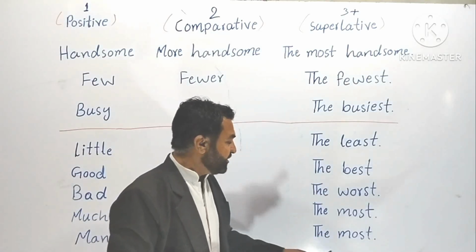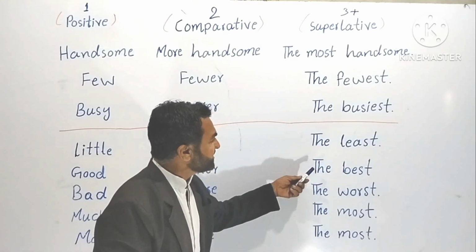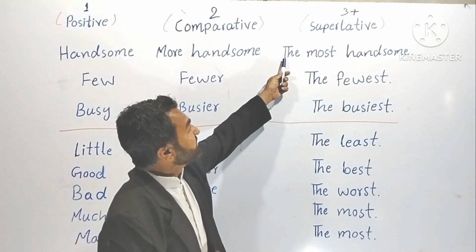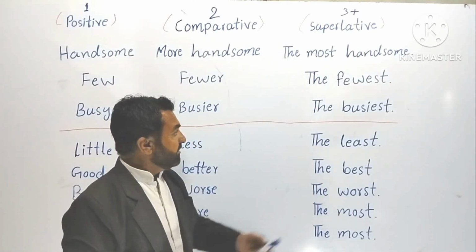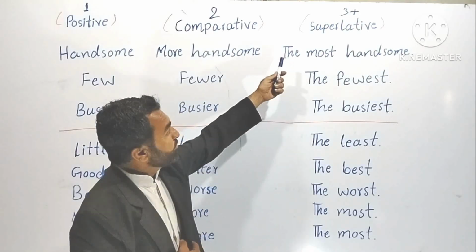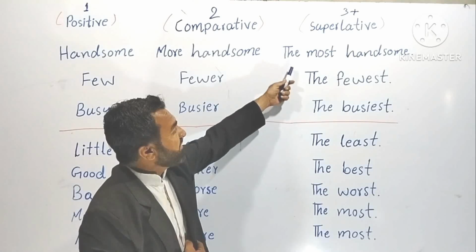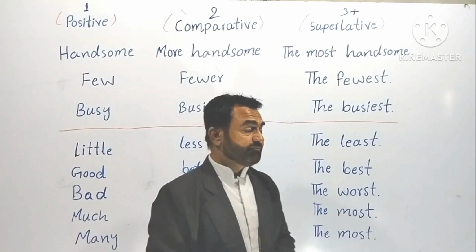You will find here the most, the worst, the best, the least, the busiest, the fewest, the most handsome. Understood? When it comes to superlative degree, you will find the definite article everywhere. Understood?